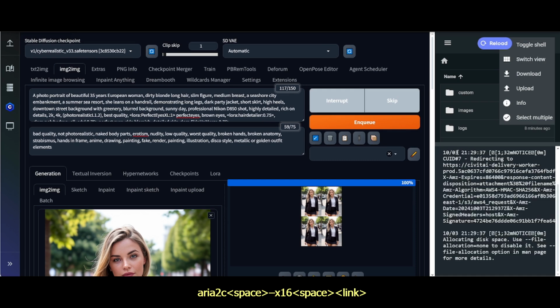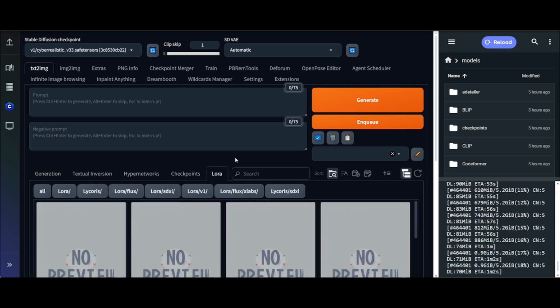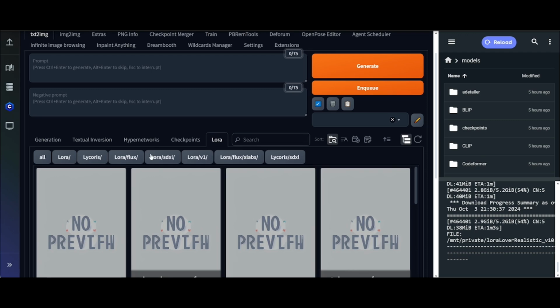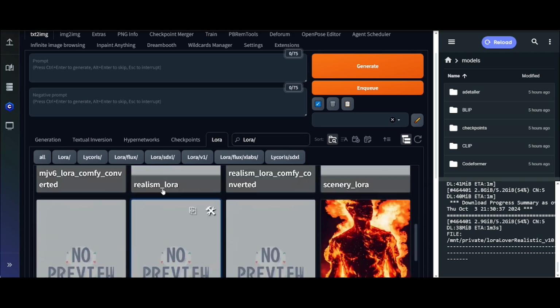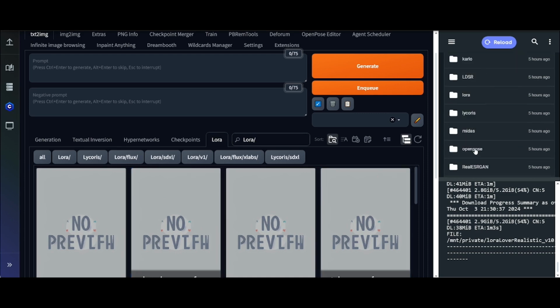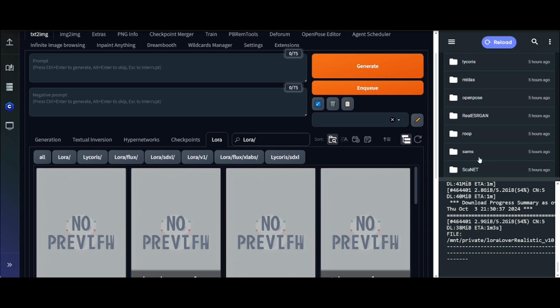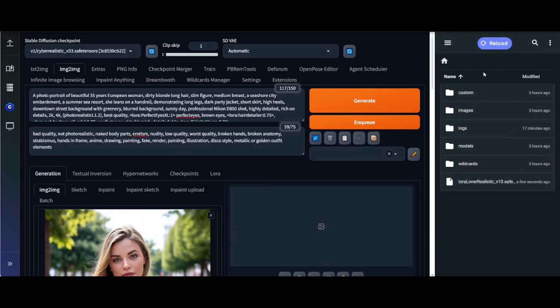In the shell, apply the code that I'm writing on the screen together with the link. This will install the LoRA to your Automatic 1111 in the background. You will then find it in a directory or in this LoRA section of text to image generation. It may be glitchy, so it may not appear immediately, but still you can find it here, all the checkpoints and installed items. In the meantime, let's check our photo.